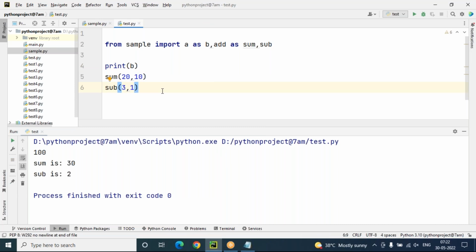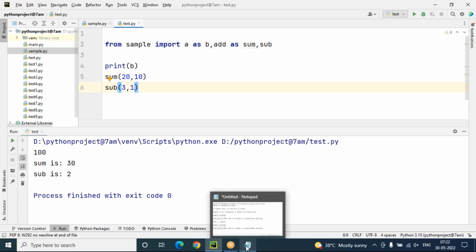And one more thing. Sir, can we import multiple modules? Multiple modules means suppose I have two programs. One program contains some functions, the other program contains some functions. But I want to use the functionalities of both programs in my other program. Is that possible? Yes, why not? Any number of modules you can import.